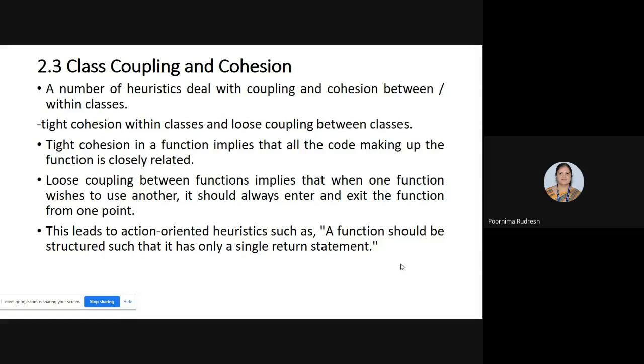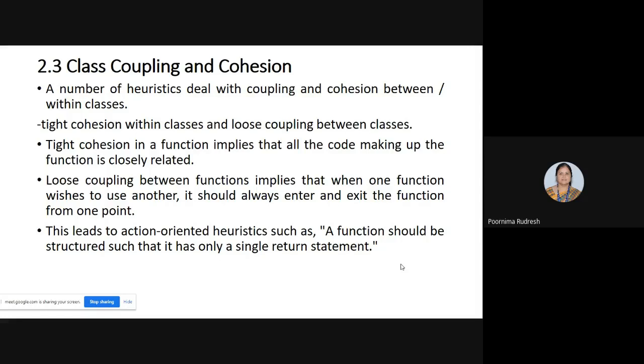Afterwards, we will move on to one more topic called the dynamic semantics. Okay. So if time permits, I am going to explain the dynamic semantics. Otherwise, I'll complete the class coupling and cohesion in today's class. Okay, so we'll start with the class coupling and cohesion.